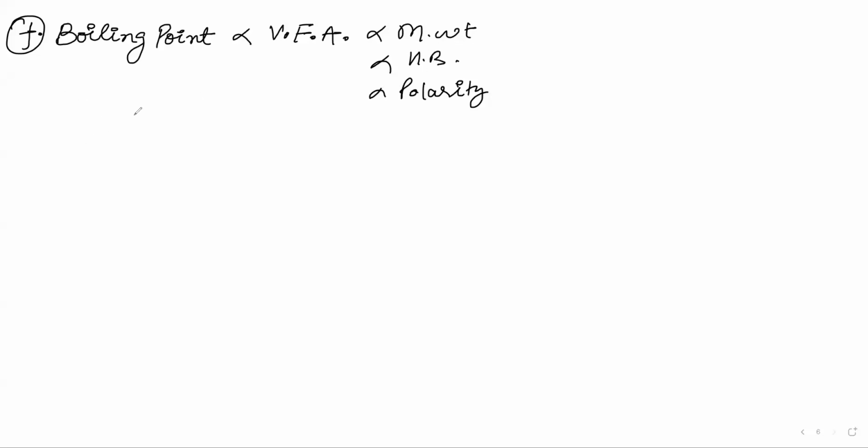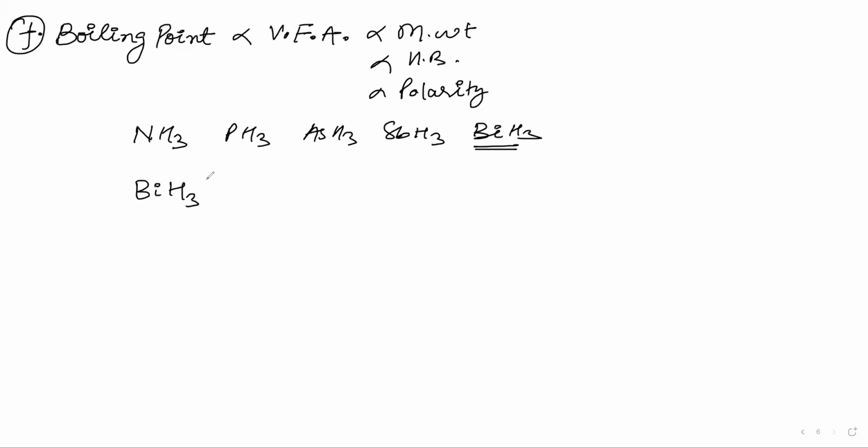Now here, if we have these compounds, NH3, PH3, AsH3, SbH3, and BiH3, obviously BiH3 has the highest molecular weight. So the boiling point of BiH3 will be highest, and after that SbH3, and after that NH3, because of hydrogen bonding.